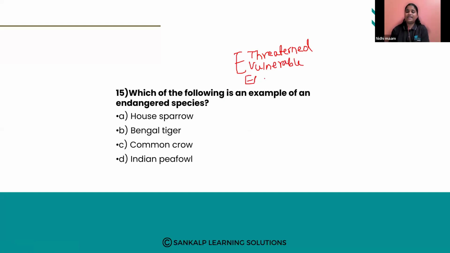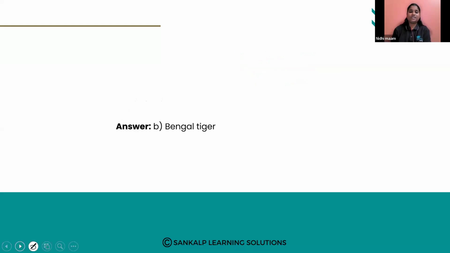Then we have endangered species, which are about to become extinct. Which of the following is an endangered species? House sparrow, Bengal tiger, common crow, Indian peafowl. So the right answer is option number B, Bengal tiger.